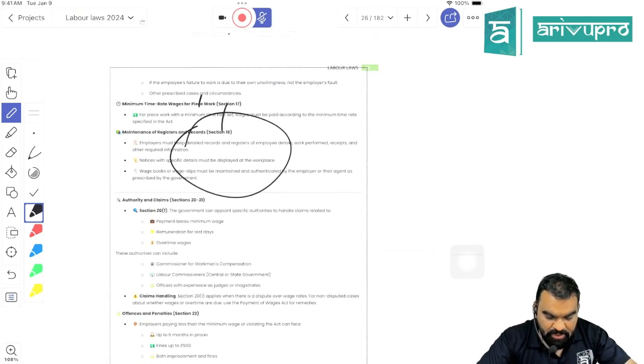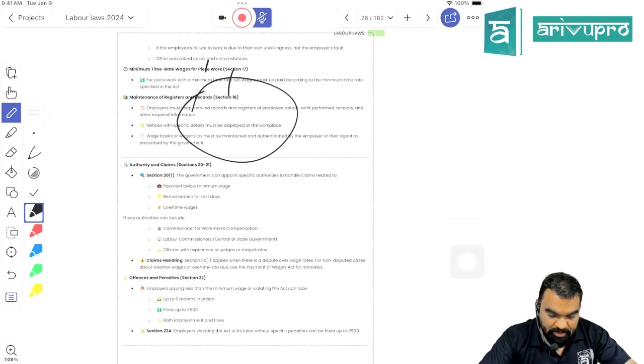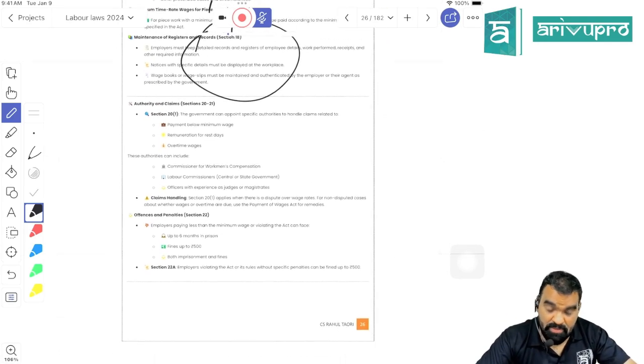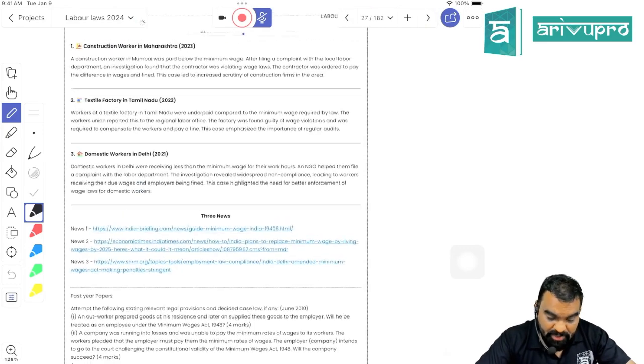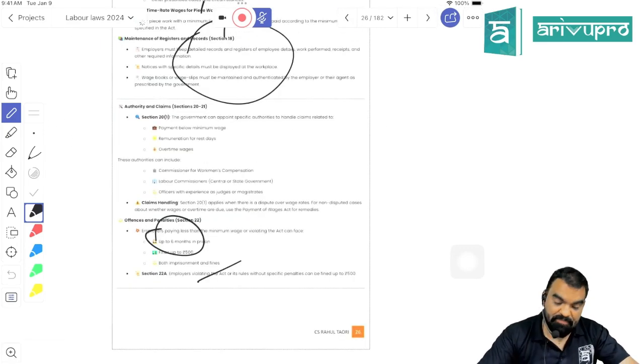Proper registers and records you have to maintain in order to make sure that you are making minimum wage payment, and that would be available for inspection by the inspector, right? There is a 6 month imprisonment if you are involved in non-payment of minimum wage, right?